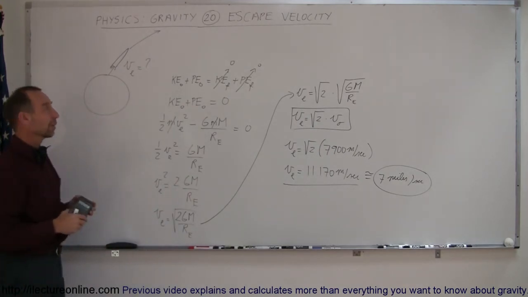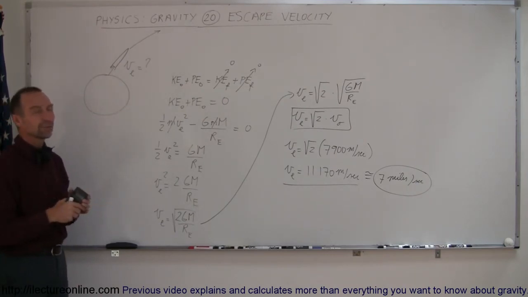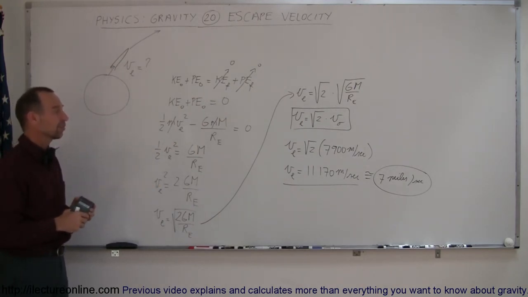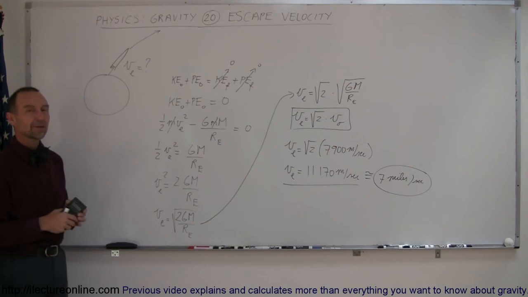By the way, if you want to get away from the sun, if you leave the surface of the sun, you would need a speed of about 642 miles per second. So you see, the bigger the object, the greater the escape velocity needs to be. But here's a good example of how to calculate that.